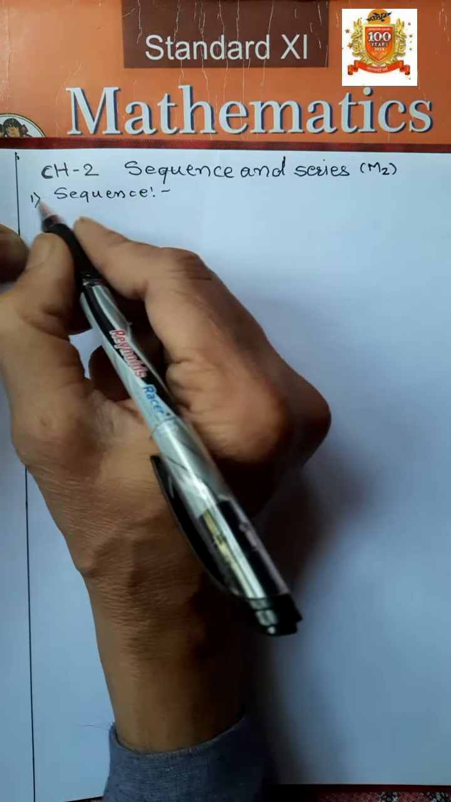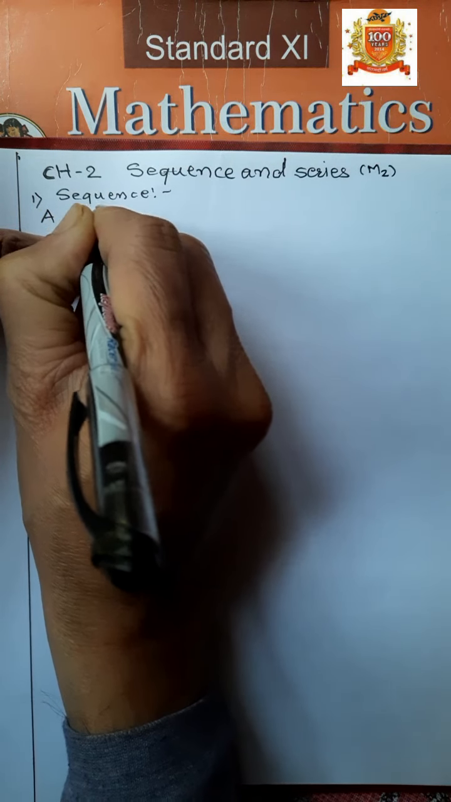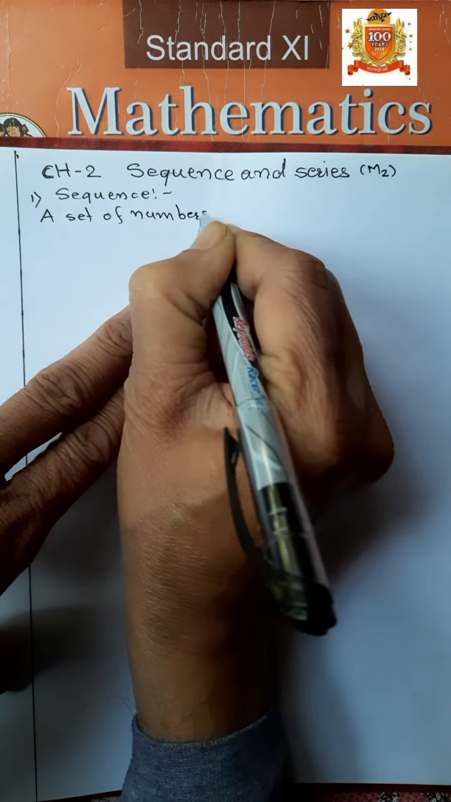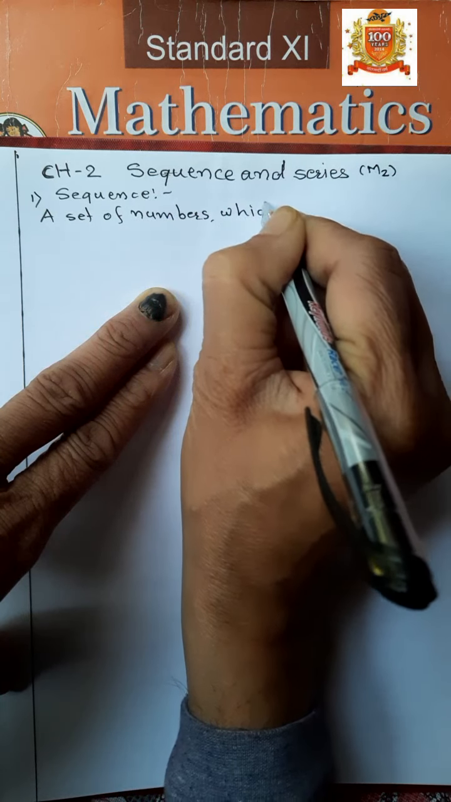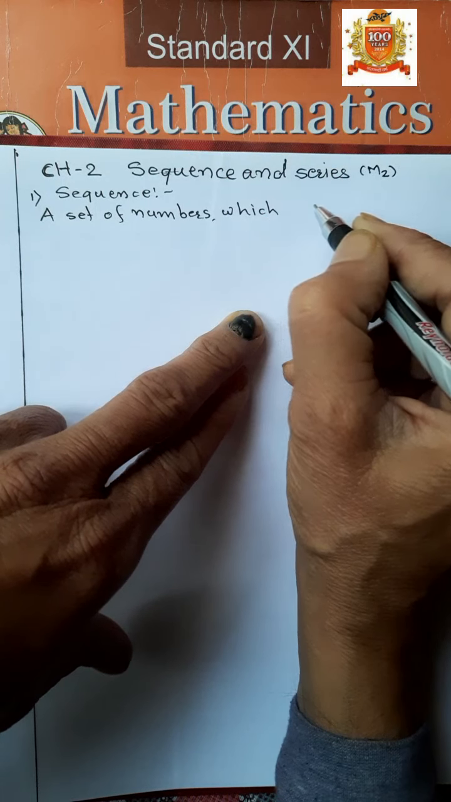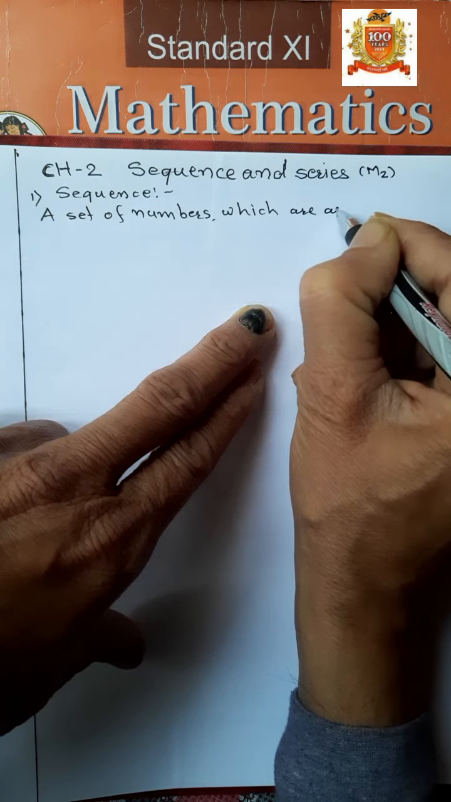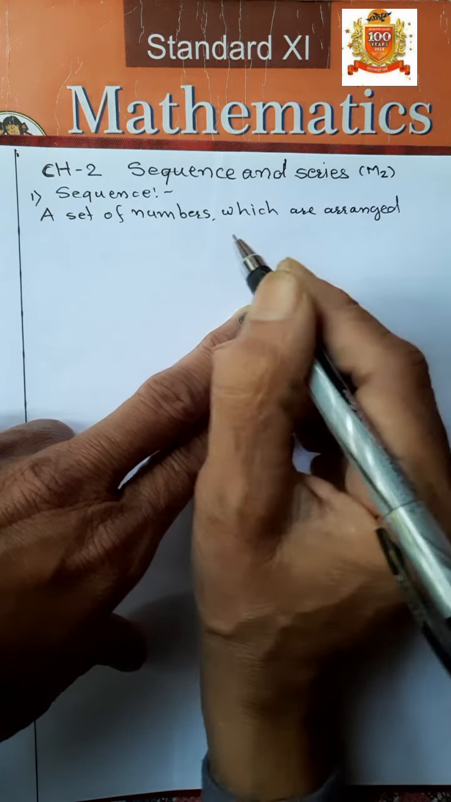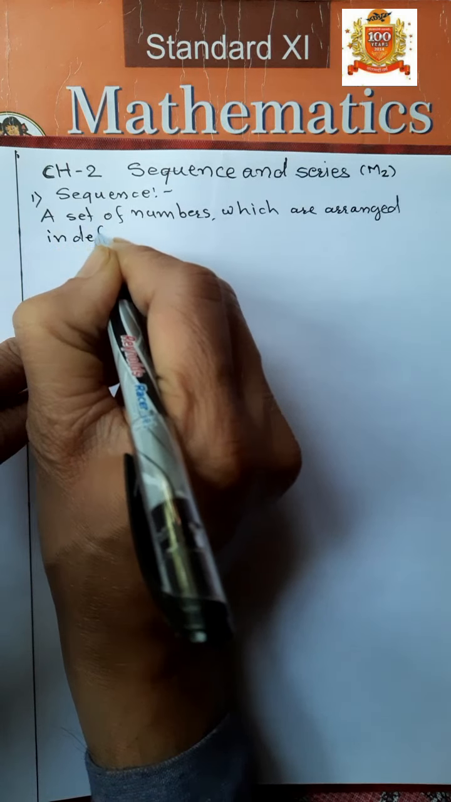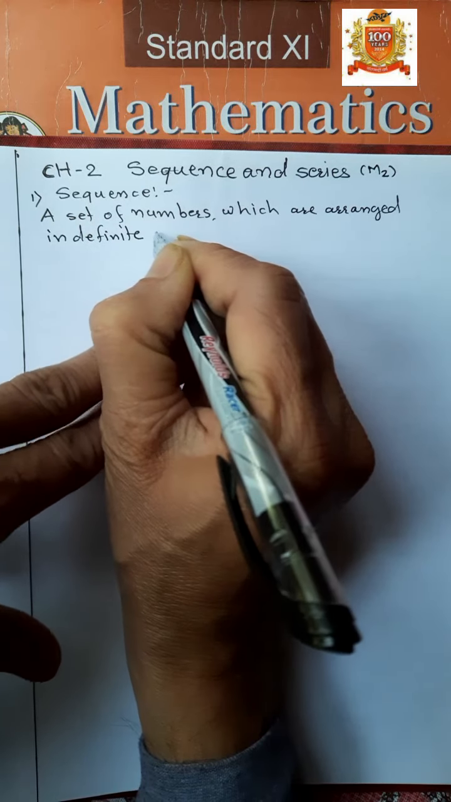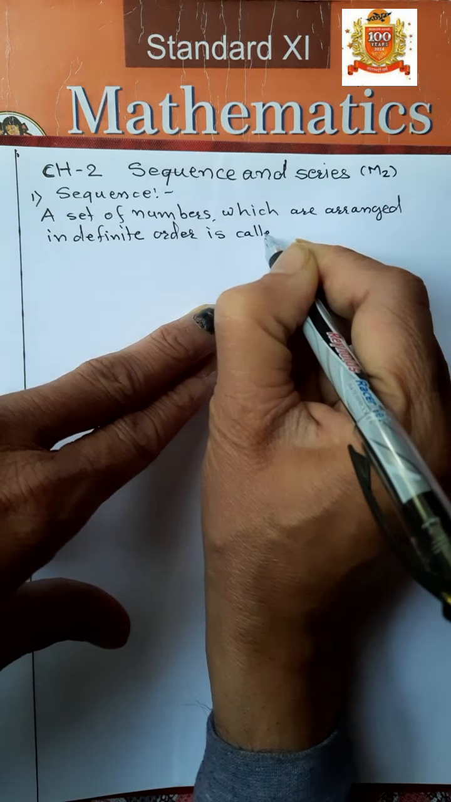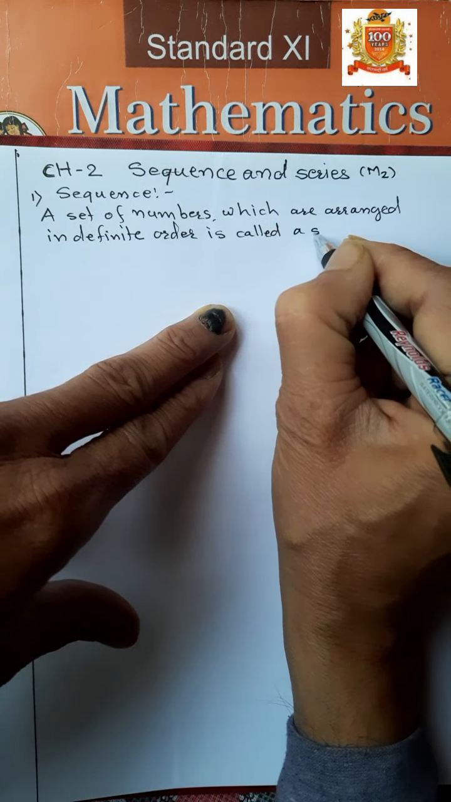Let us see what is meant by sequence. A set of numbers which are arranged in definite order is called a sequence.